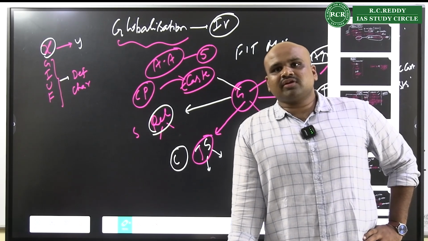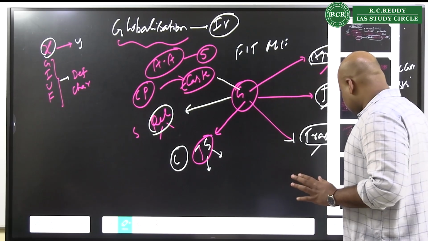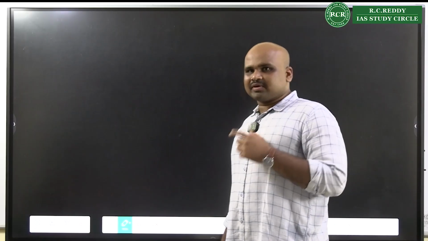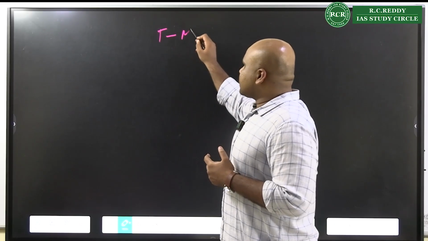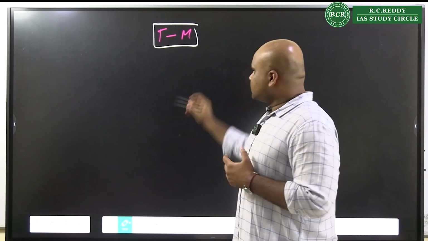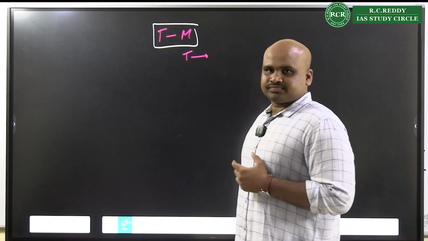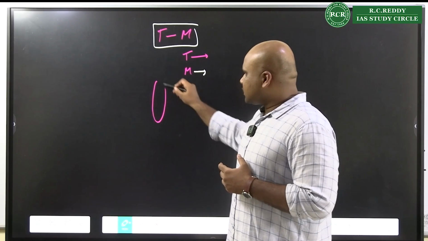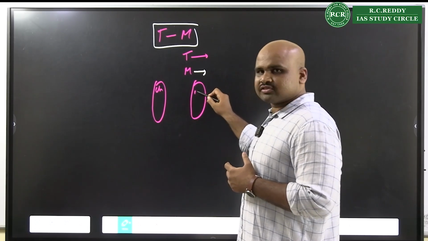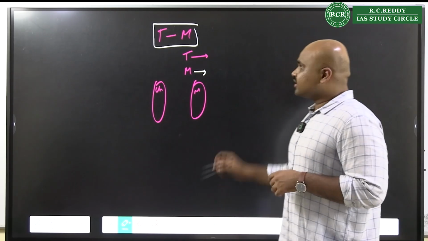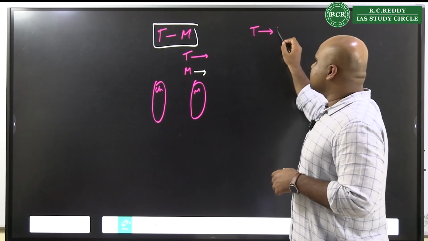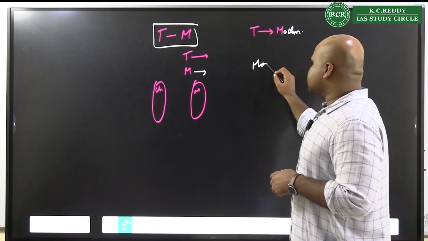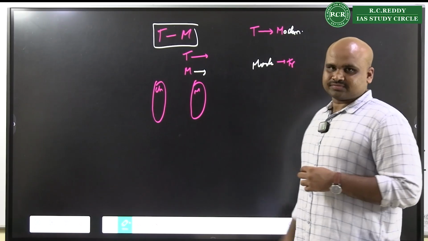But always remember, whenever you're talking about the debate of tradition and modern, you have a simple structure, my dear. Now when we are discussing it is fine, but when we are writing it becomes a problem. Whenever we are having this tradition and modern, write one line about tradition. Write one line on modernization. And write the characteristic features of tradition, write the characteristic features of modernization. And then straight away get into how traditions are influencing the modern elements. How modern elements are influencing the traditions.